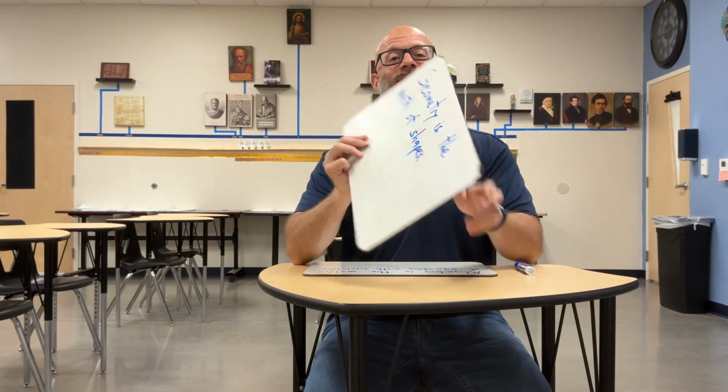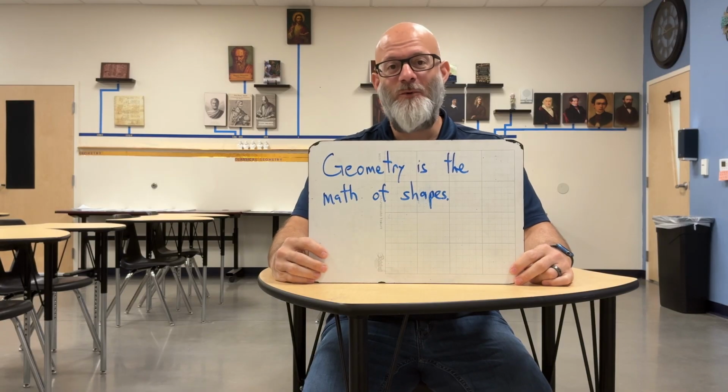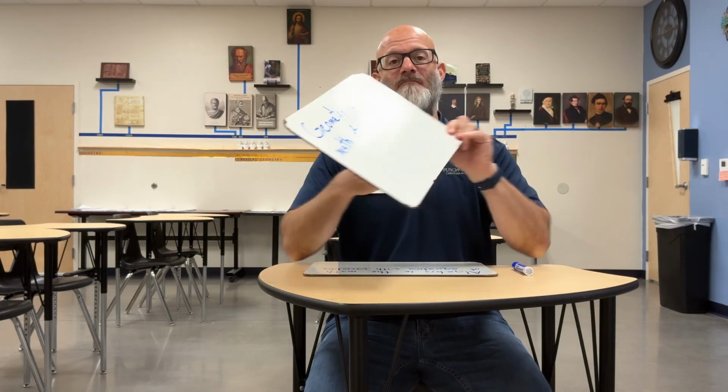What is geometry? Geometry is the math of shapes. I could give you a more formal definition, but this is an awesome definition if you want to understand whether you're looking at geometry or not. Math of shapes. What then is algebra?